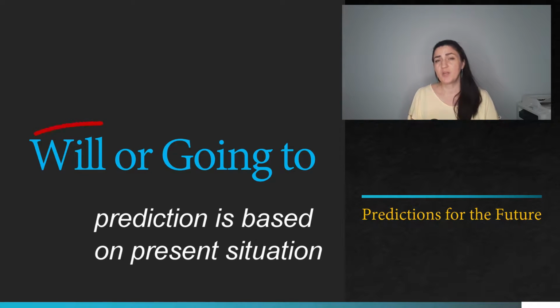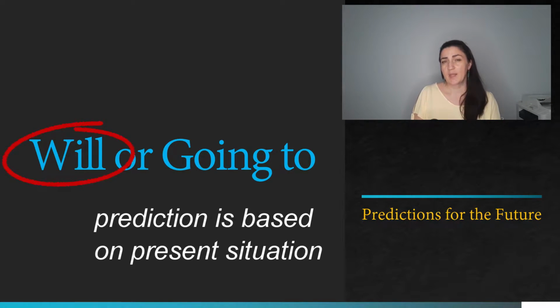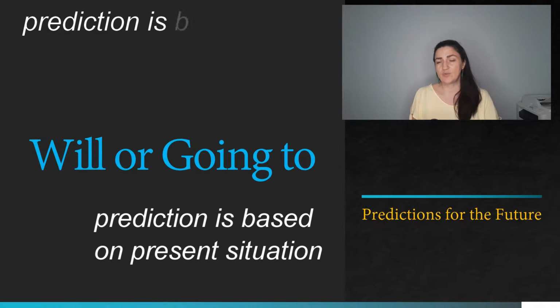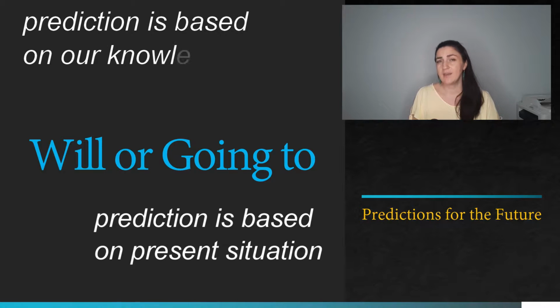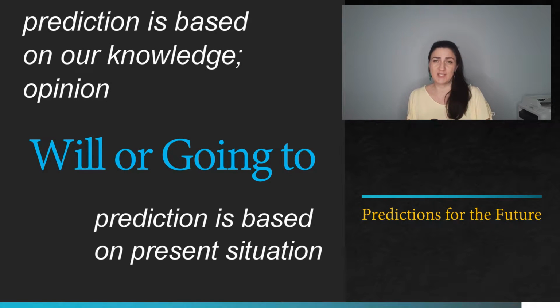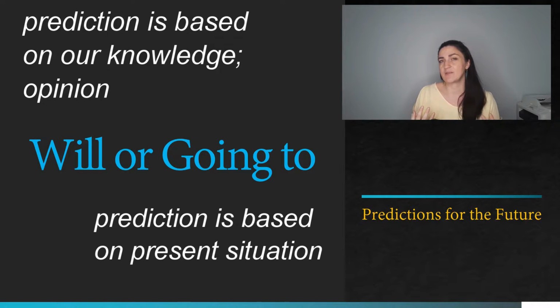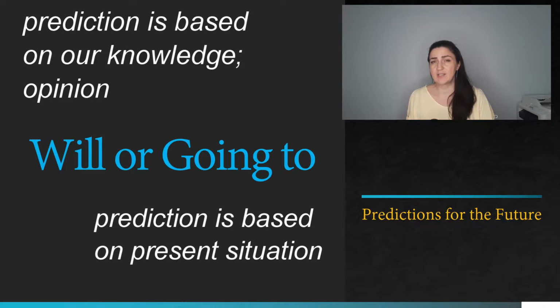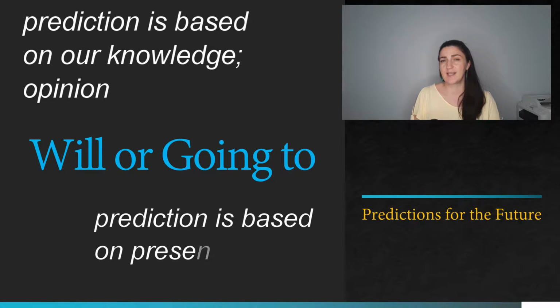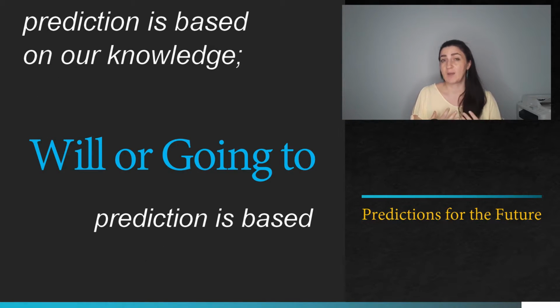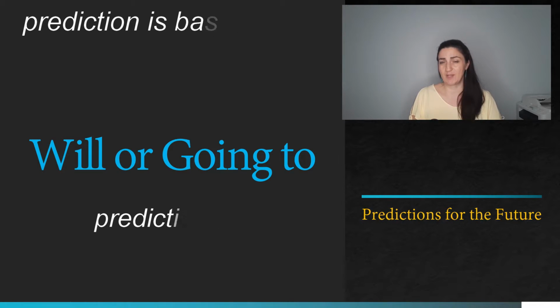On the other hand, we are going to use will when we are expressing our opinion for the future, and in that way we are making some kind of prediction. And usually we make that prediction on the basis of some kind of knowledge that we have. This usage of will for predictions is usually signaled by expressions like I think, I'm sure, and similar ones.